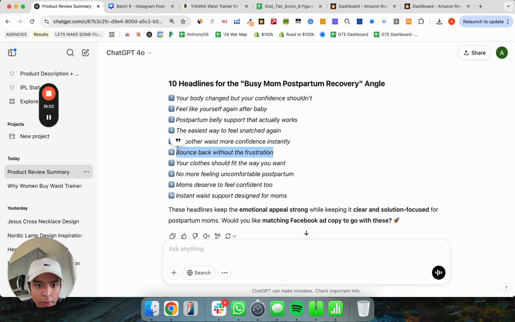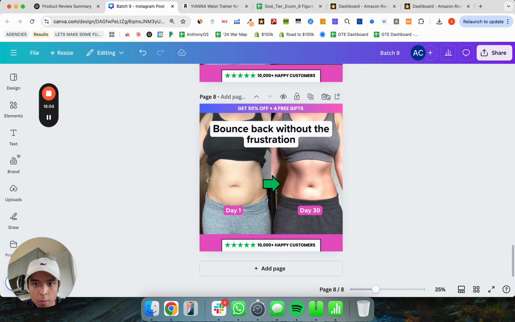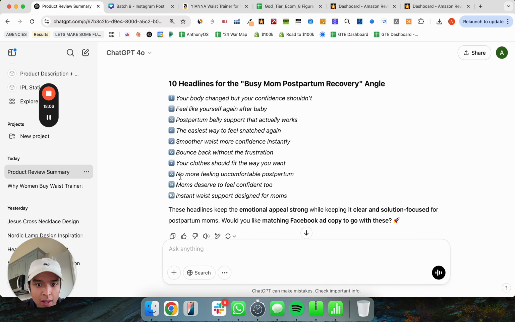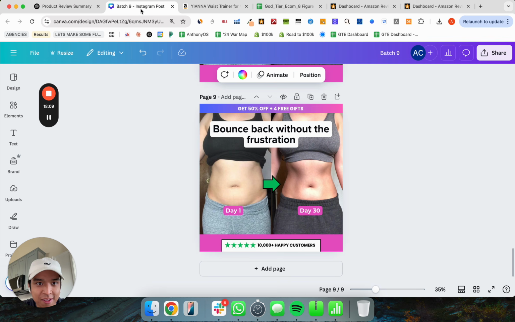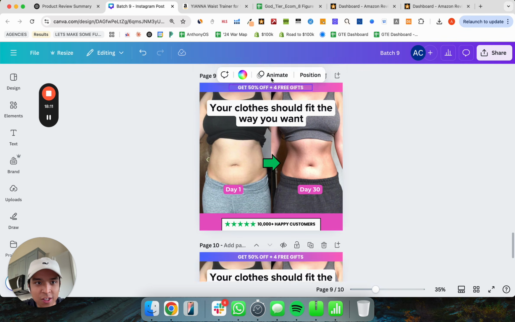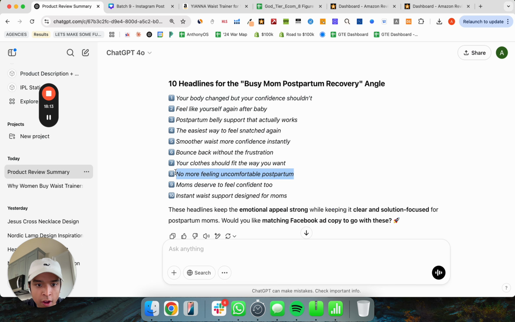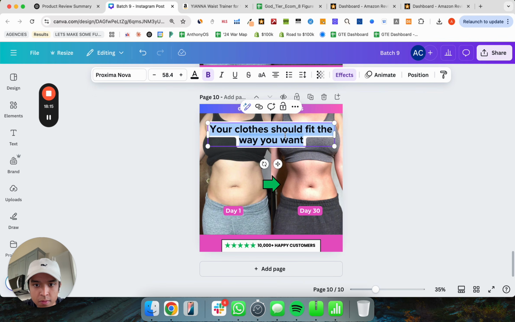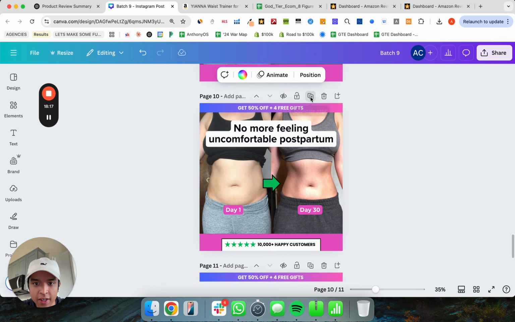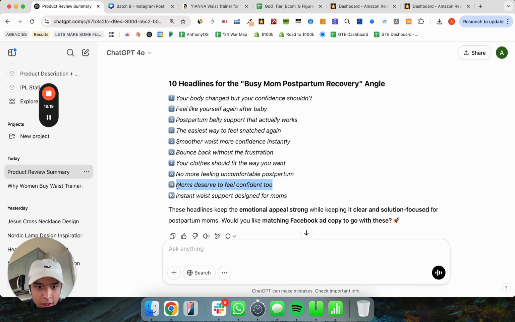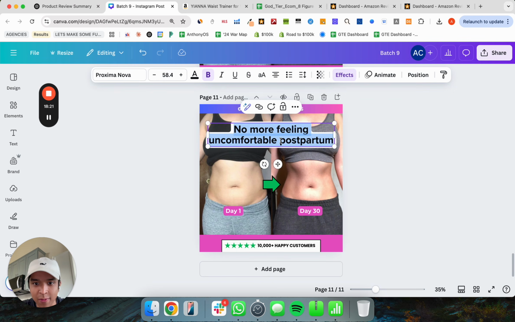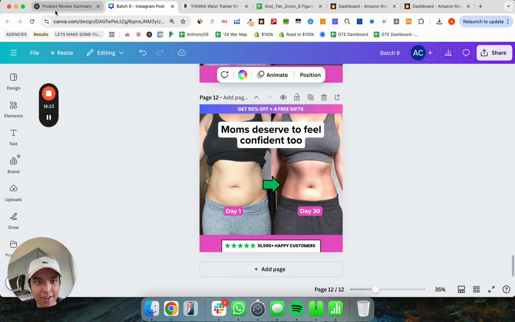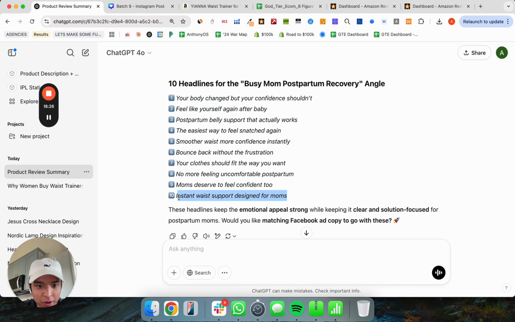Bounce back without the frustration. Boom. Your clothes should fit the way you want. Boom. Okay, duplicate. No more feeling uncomfortable postpartum. Oh, shoot, duplicate. And my 2 favorite: moms deserve to feel confident too. I mean, you can't beat that. You cannot beat that. Instant waist support designed for moms.